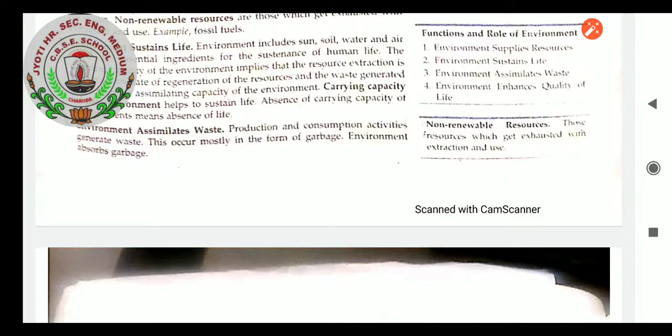If the dead bodies of animals, plants or human beings were lying over the ground, they would create many diseases on the ground surface. People would not be able to survive. But the environment helps us by letting decay and waste mix into it and absorbing it, so that our life is possible.